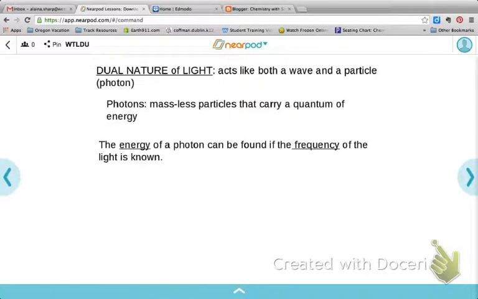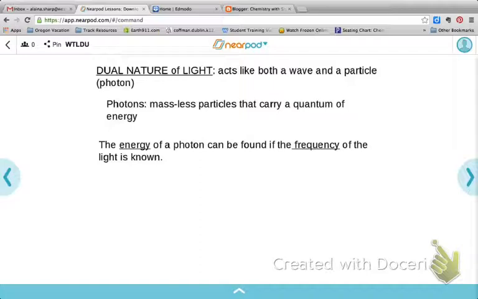We left off talking about the wave equation, which was the relationship between the speed of light, the frequency, and the wavelength of electromagnetic radiation. Now today we're going to talk about what's known as the dual nature of light, and so this is on your next page, which is that light acts both like a wave and a particle, or a photon, at the same time.